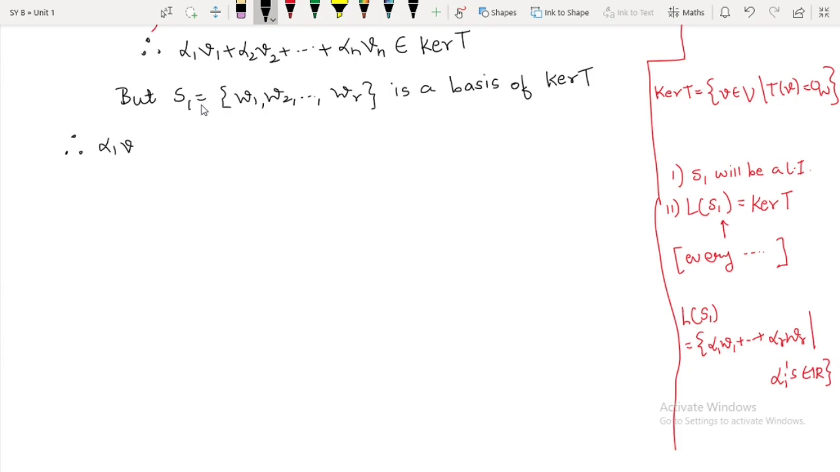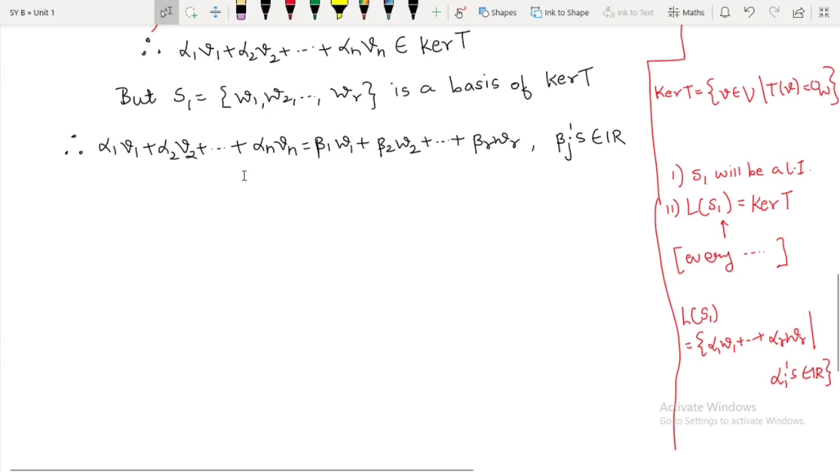this alpha 1 V1 plus alpha 2 V2 plus so on up to alpha n Vn can be written as beta 1 W1 plus beta 2 W2, and this will be continued up to what? Beta R WR, where these beta j's are some real numbers. Okay, so just shift this right hand side to the left hand side. So therefore what we are going to have,